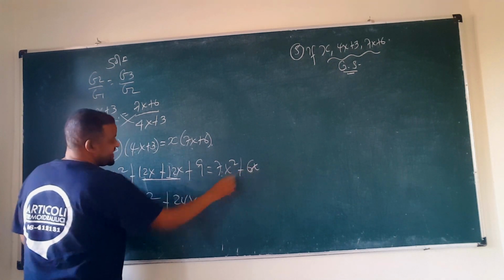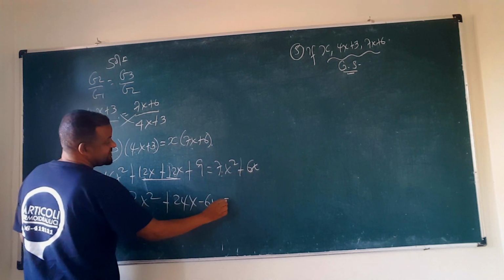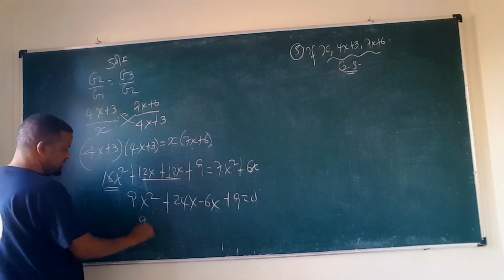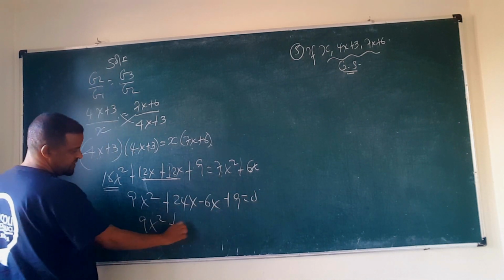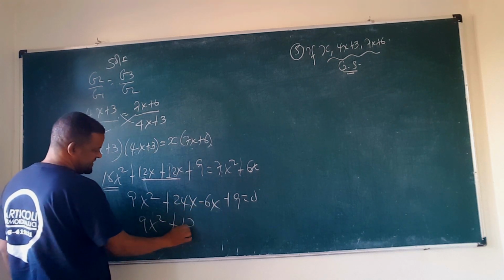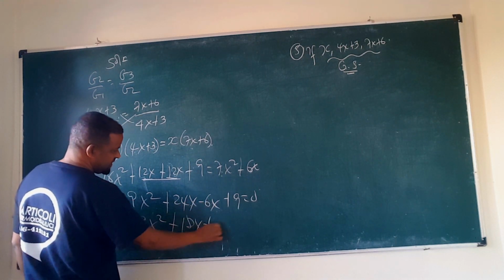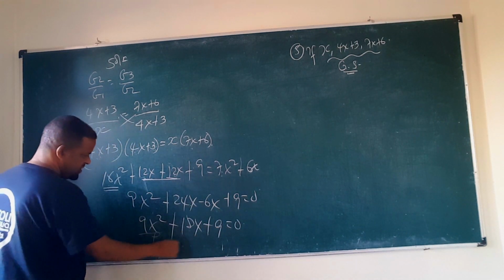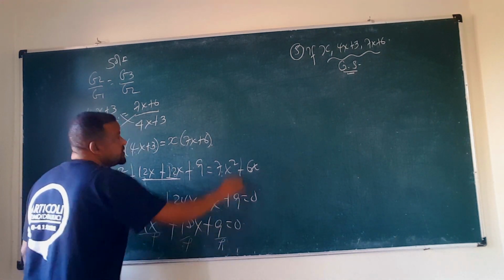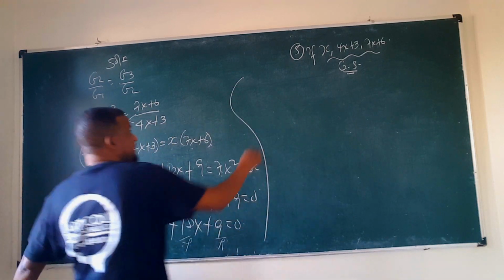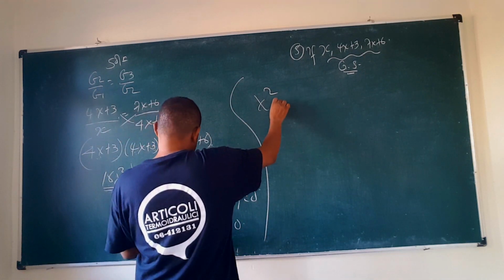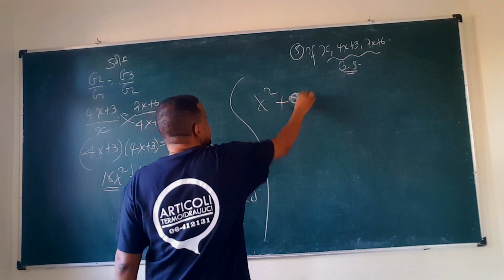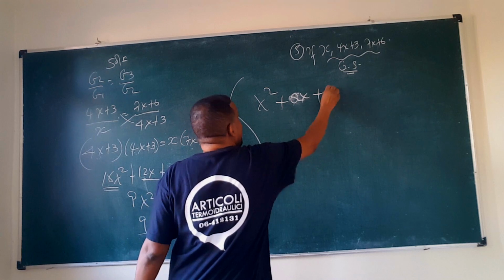Okay, here we have 6x minus 6x, and plus 9, which is 0 of course. So this is 9x squared plus 24 minus 6 is 18x, plus 9 is equal to 0. So divide the whole system by 9. All of these are the factors of 9. So that will give you x squared plus 2x plus 1 is equal to 0.